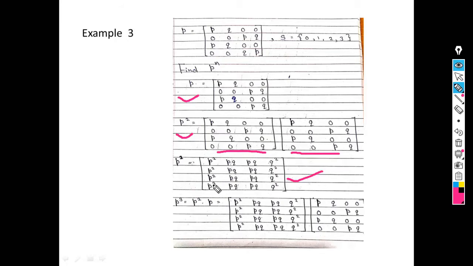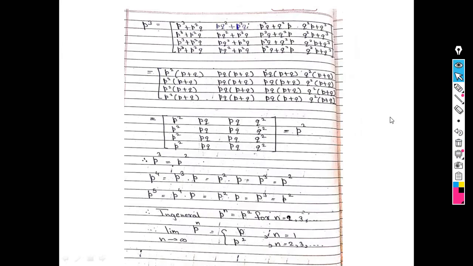First column is the same, p square. Second column, p cube. Third column is also p cube. And the fourth column is q square. Now next, see here. Matrix P square and P are not the same. Therefore, we find here P cube, which is nothing but P square into P. So I write here matrix P square into P. So what do I get? This is nothing but my matrix P cube.